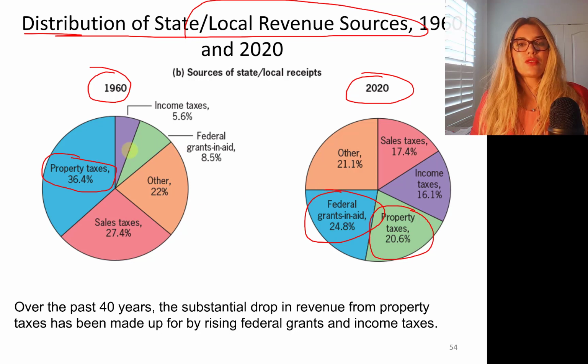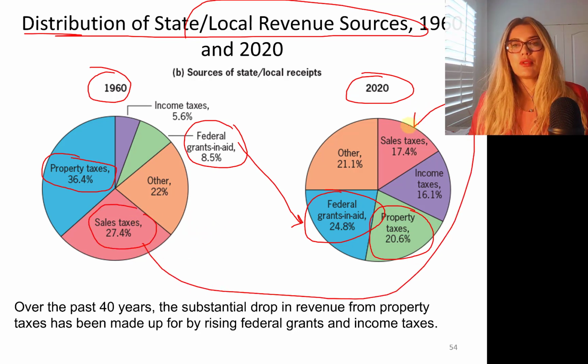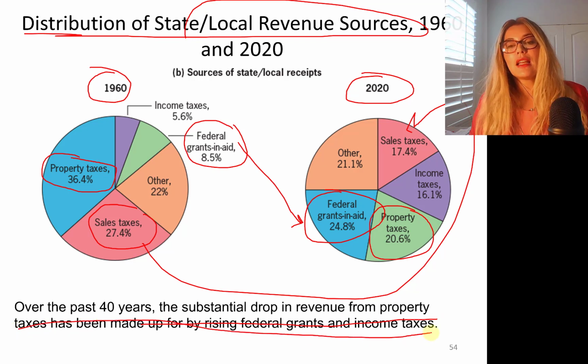These federal grants were about 8.6%, now it's 24%. The colors of the charts are different. Okay, I didn't do that. Sales tax was about 27.4%, now it's 14.7%. Over the past 40 years, the substantial drop in revenue from property taxes has been made up by raising federal grants and income taxes.